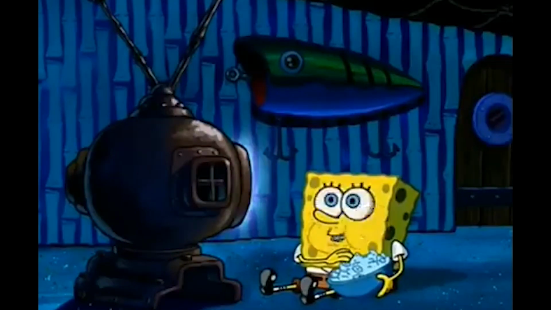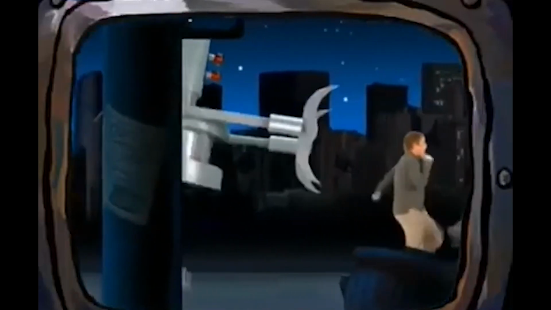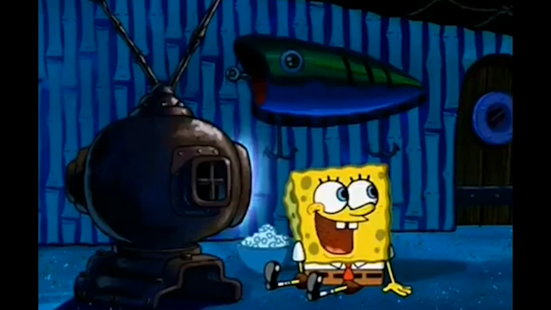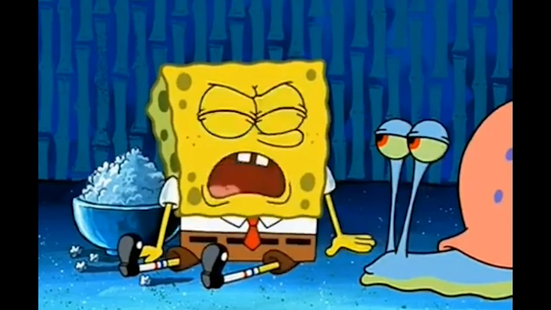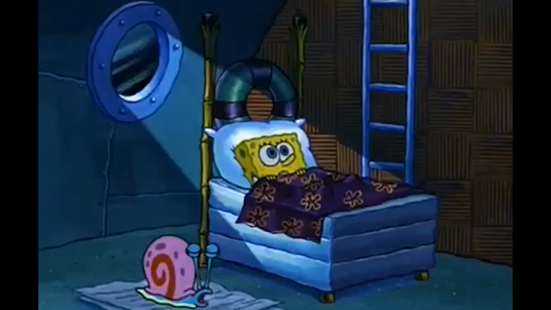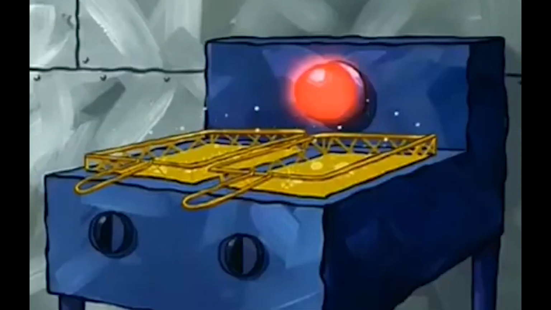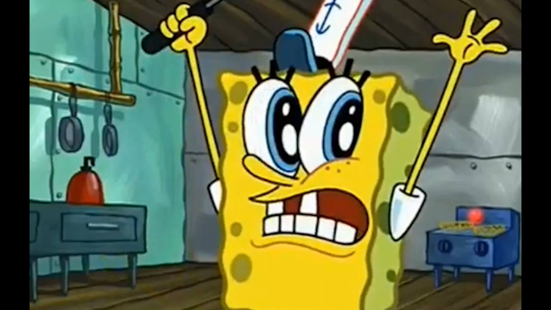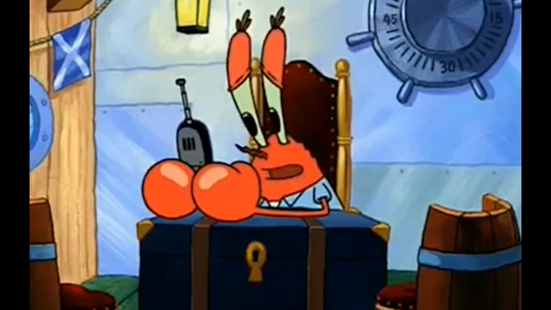One night, SpongeBob and Gary watch a scary movie called Night of the Robot, which is about robots that take over the world, and it shows a live-action robot chasing a live-action human. Ironic, right? Gary tells SpongeBob that he should not watch it as scary movies freak him out, but SpongeBob denies this. But the next day at the Krusty Krab, he's become very paranoid and believes that robots are everywhere, even thinking that Mr. Krabs is one of them.